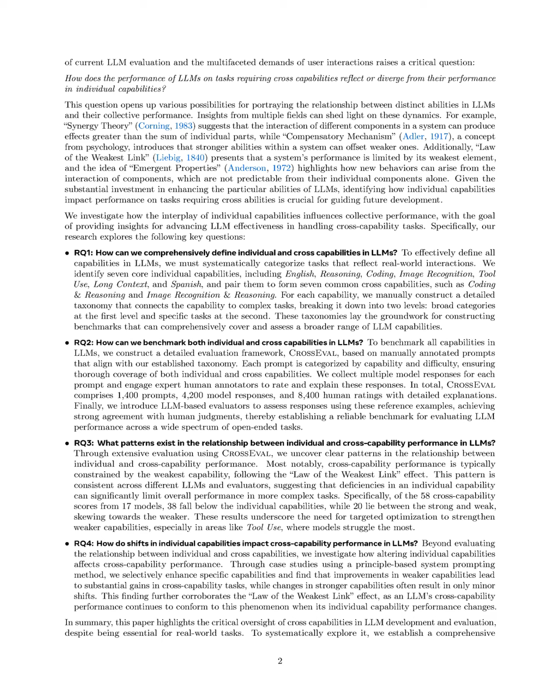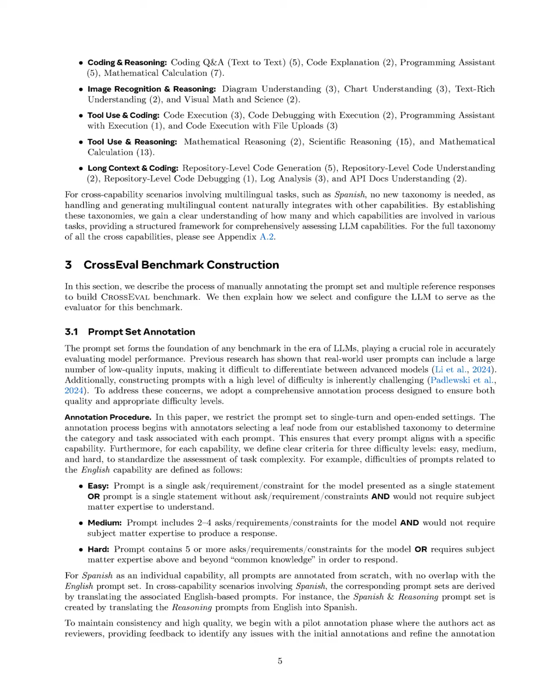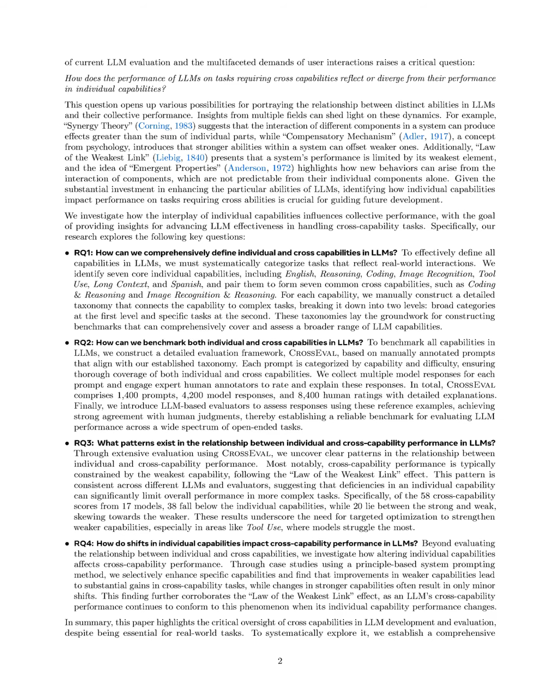Furthermore, our findings revealed that performance in cross-capability scenarios is often constrained by the weakest individual capability, consistent with the law of the weakest link. For instance, in the case studies, Claude 3 Haiku improved by 371 points in image recognition when targeted enhancements were applied, while the overall performance in cross-capability tasks increased by 458 points when the weaker capability was strengthened. These results underscore the critical need for targeted optimization of weaker capabilities to enhance overall performance in complex tasks.